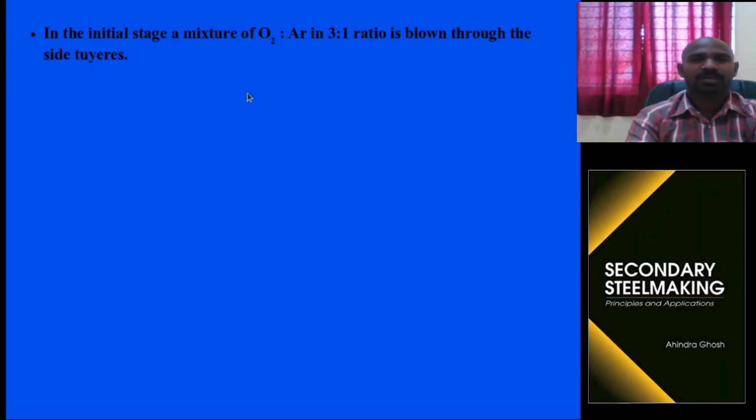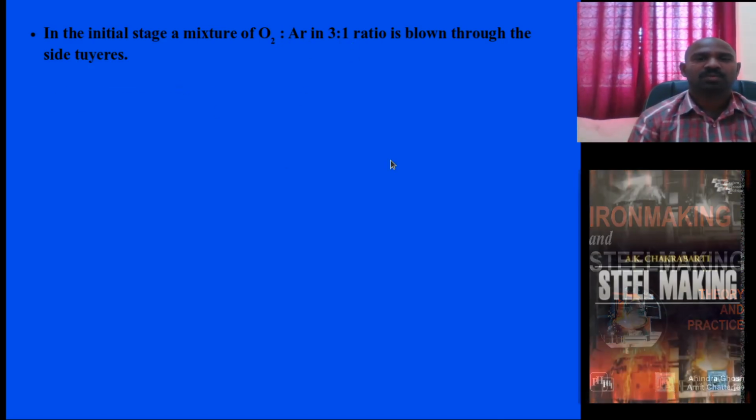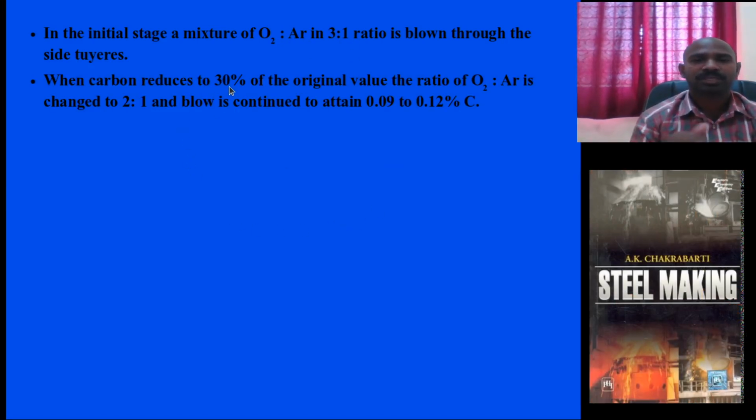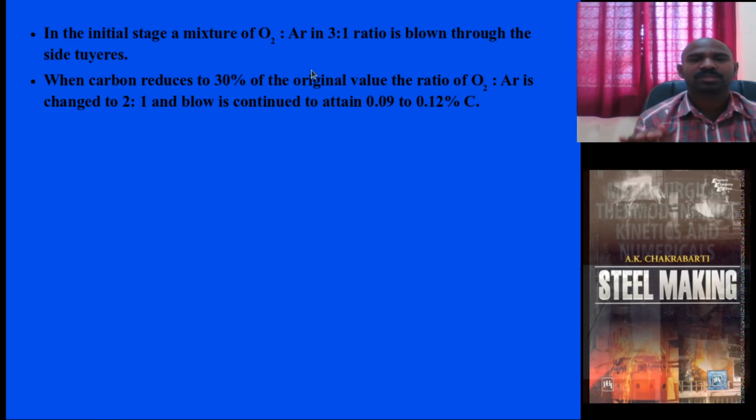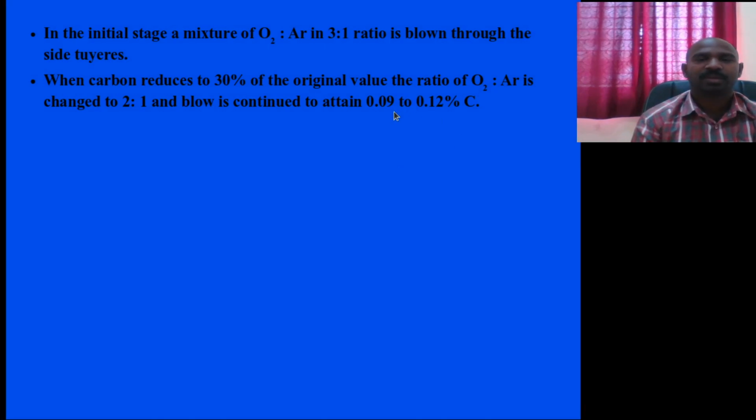And at the initial stage, what will happen as stage 1 and stage 2? Initially, the argon and oxygen are blown in the ratio of 3:1, oxygen 3, argon 1, from the 2 tiers, so that carbon will be reduced to 30%. Once it is reduced to 30% from the initial charge, the oxygen to argon ratio is reduced to 2:1 and continuously blown to attain 0.09 to 0.12% carbon in the decarbonization process.